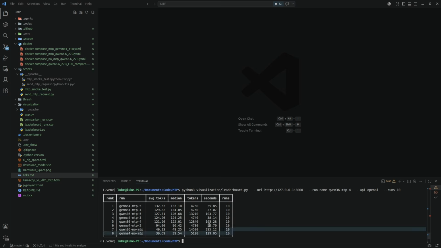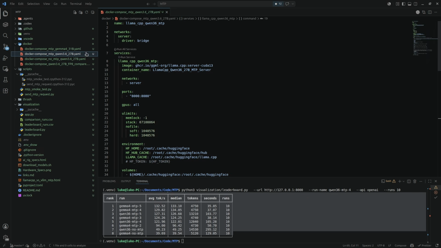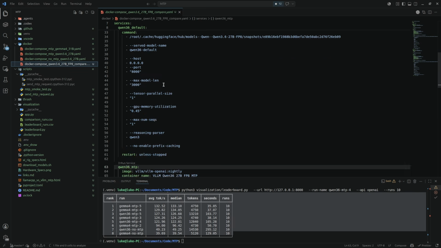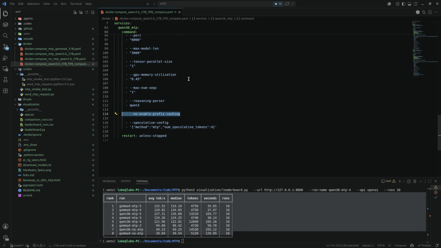And as always, this will also be in the README, so you can easily check it, and the summary. And I will attach the results from both of the files as CSV, so you can also check the individual ones. And the Docker, I also created one for Qwen 3.6 with 27 billion. Actually, here it is with vLLM. So you can also run it, and you can change parameters. You can change the number of speculative tokens. And you can turn prefix caching on, because I turned it off for the tests and so on.